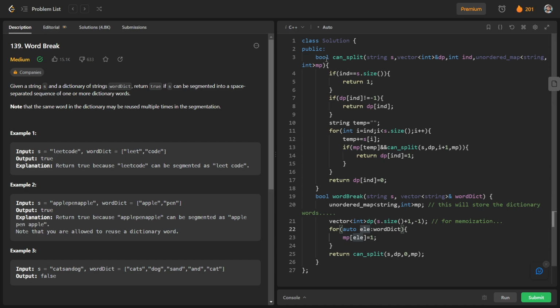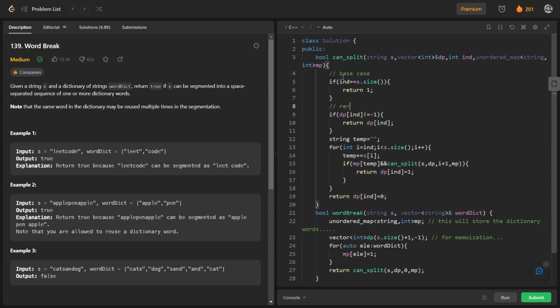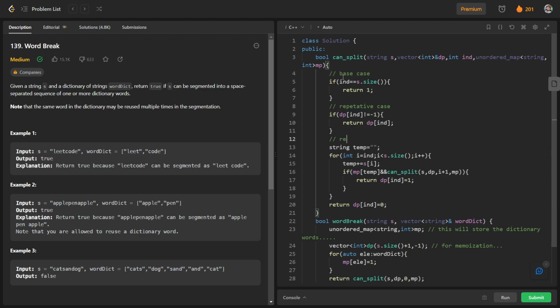We will have our recursive function with us, and this is our base case, and this is our repetitive case, and this is again our recursive part. So in this way we have solved this question using both the methods, tries and this unordered map method.